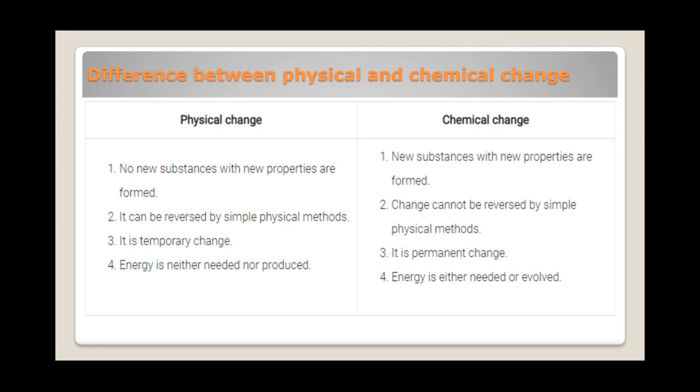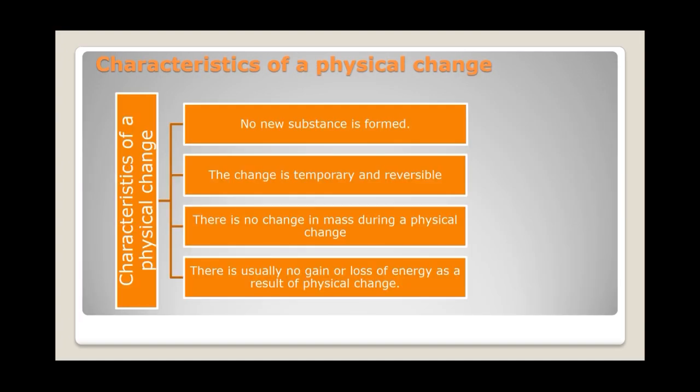Our next topic is characteristics of a physical change. There are basically four main points. First is no new substances are formed. Second is the change is temporary and reversible. For understanding these two points, let's take an example.